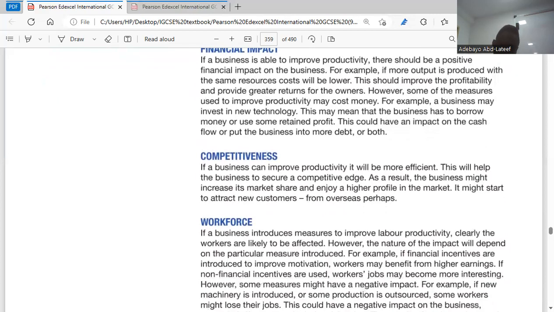Then we go to competitiveness. If a business can improve productivity, it will be more efficient. And being more efficient means your customers will stay with you. It means you are able to deliver to your customers as and when due. You might have a competitive edge over your competitors. It puts you ahead of your competitors. I think it's clear. Yes. And if you are not efficient, you lose competitiveness, then you are out of the business.